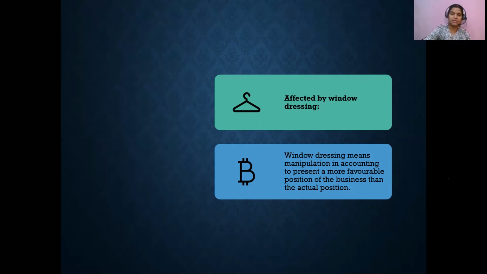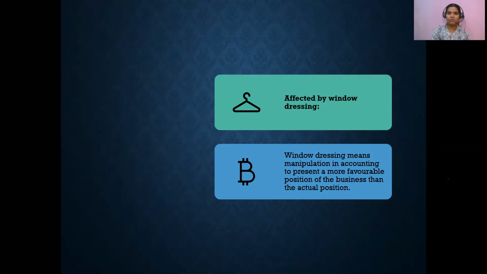Now the next limitation that you have is accounting gets affected by window dressing. Sometimes people can manipulate data, they can change the figures to make the financial statements look more favorable. And this is mostly done when you want to have a potential investor in your company, at that time you want to show them the best by manipulating, and that's not actually a right practice.